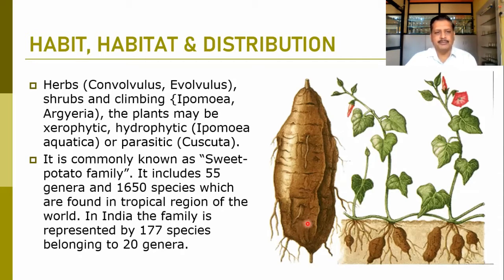It includes about 55 genera and about 1,650 species, which are found in the tropical region, and it is cosmopolitan in distribution all over the world. In India, the family is represented by around 177 species belonging to about 20 genera.